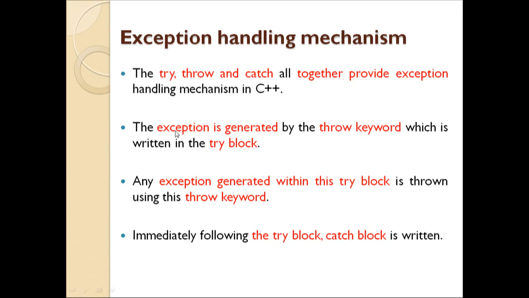And this point says that if an exception is generated, then with the help of the throw keyword we will throw the exception within the try block, and if the exception is thrown, then we will utilize the catch block to catch the exception, and will flash the message according to that. As far as the catch block is concerned, it will accept an object as an argument.